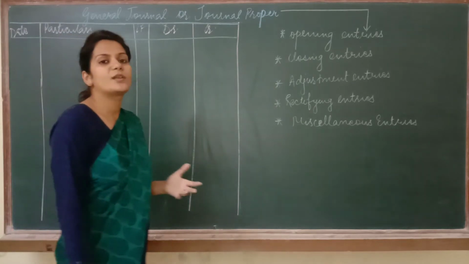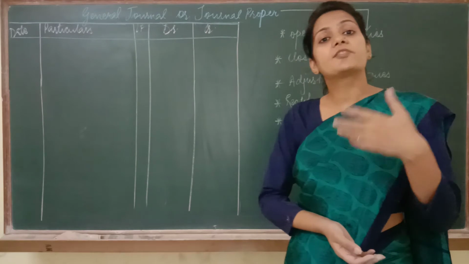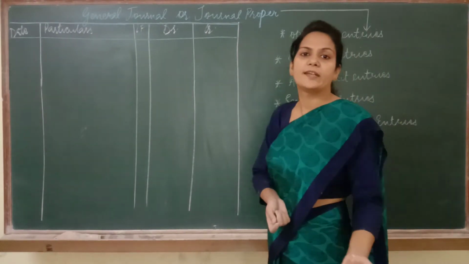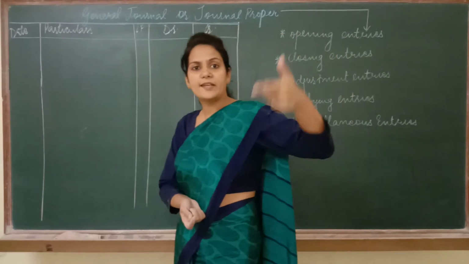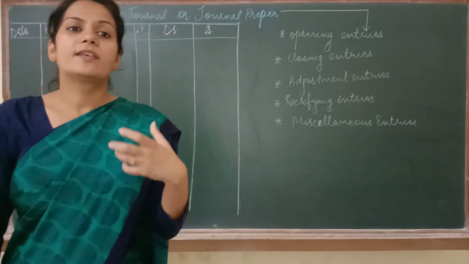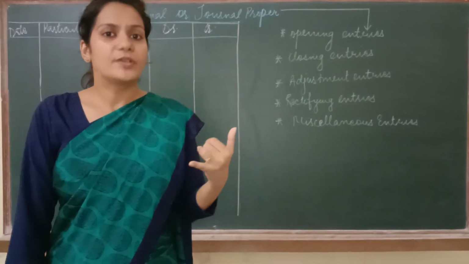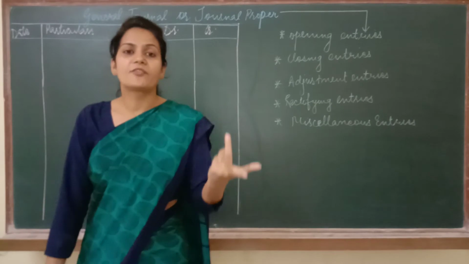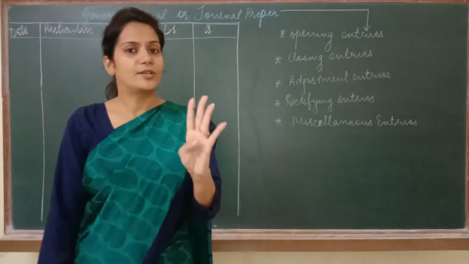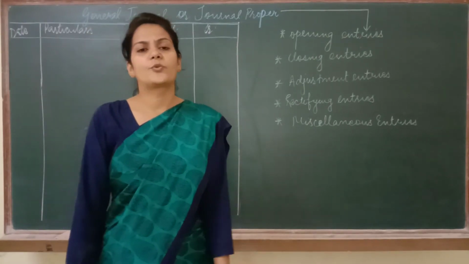Similarly, there are many examples. Like suppose entry for outstanding rent, that is rent account debited to outstanding rent. You can't record this entry in any of the books. Similarly, if the goods have been given in the form of charity, then the entry would be charity account debited to purchases account, right? So you can't record this entry in cash book, purchase book, sales book, purchase return, or sales return. So ultimately, they'll be recorded in journal proper.